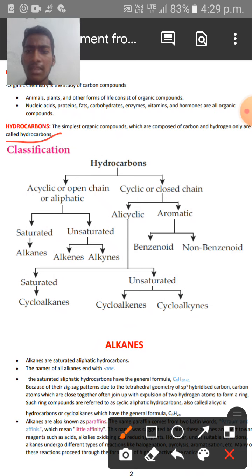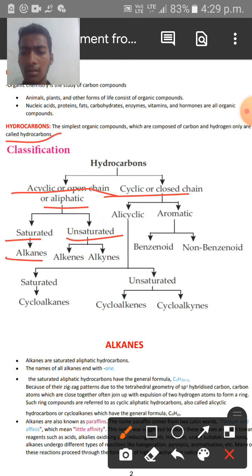Hydrocarbons, based on their chain structure or ring structure, are majorly classified into two broad categories: acyclic or open chain or aliphatic hydrocarbons, and cyclic or closed chain hydrocarbons. Acyclic or open chain hydrocarbons are again classified into saturated hydrocarbons and unsaturated hydrocarbons. The saturated hydrocarbons are alkanes, and the unsaturated hydrocarbons are alkenes and alkynes.